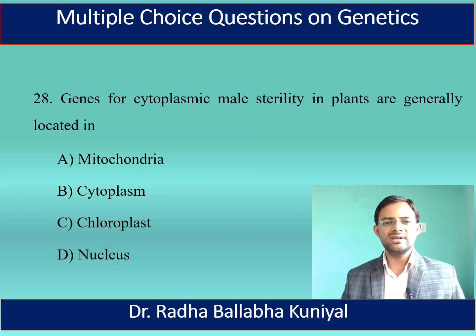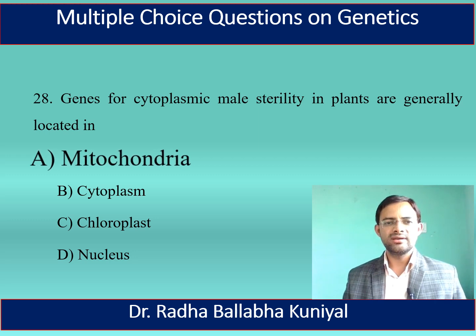Now, the next question is, genes for cytoplasmic male sterility in plants are generally located in A. Mitochondria, B. Cytoplasm, C. Chloroplast, and D. Nucleus. Here, the correct answer is mitochondria. In mitochondria, the genes for cytoplasmic male sterility are present in case of plants.